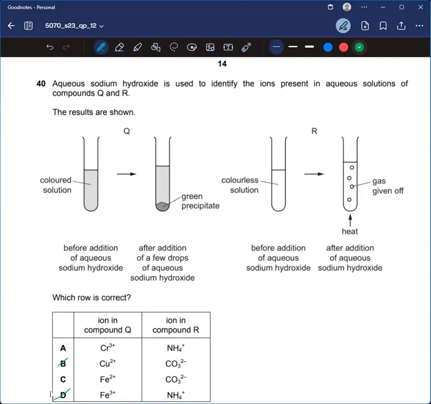And if, for example, you're confused between chromium 3 plus and Fe2 plus, what we can do is check. We see that before addition of sodium hydroxide, gas is given off, which means NH4 positive ions are present, and NH4 is only present in A. So it has to be chromium 3 plus and NH4 positive. So A is the correct answer.